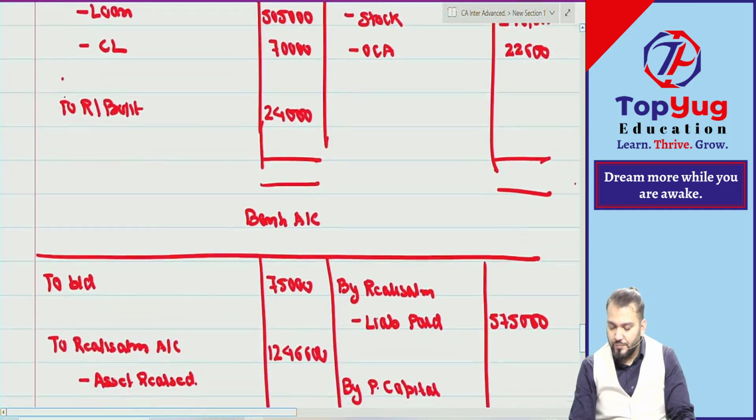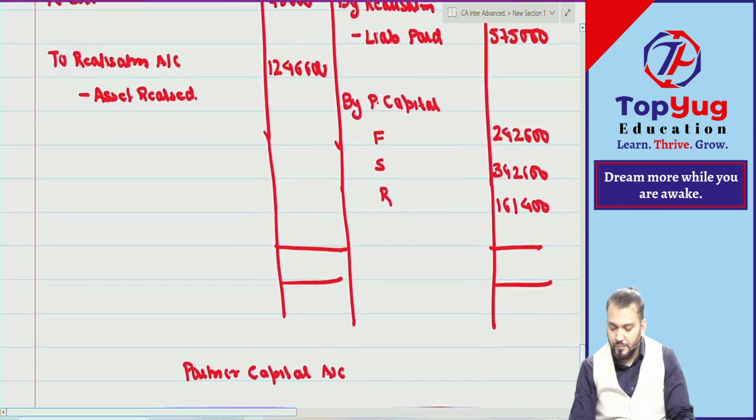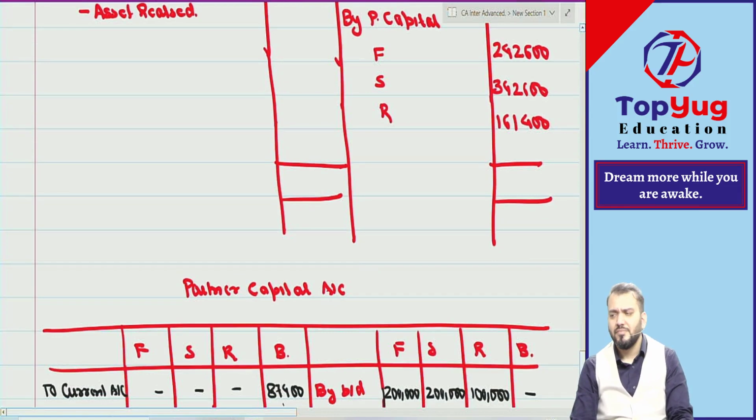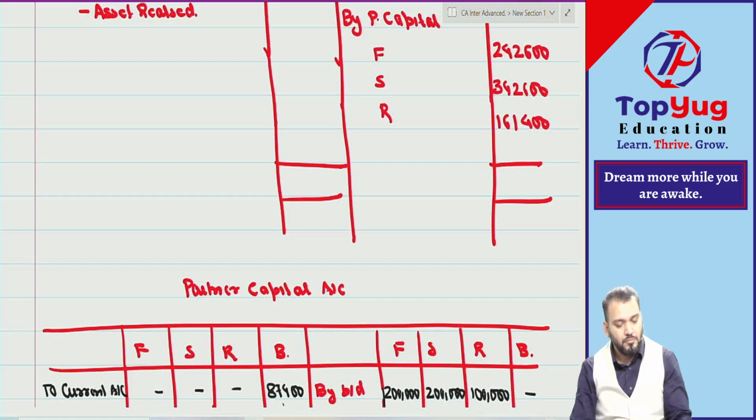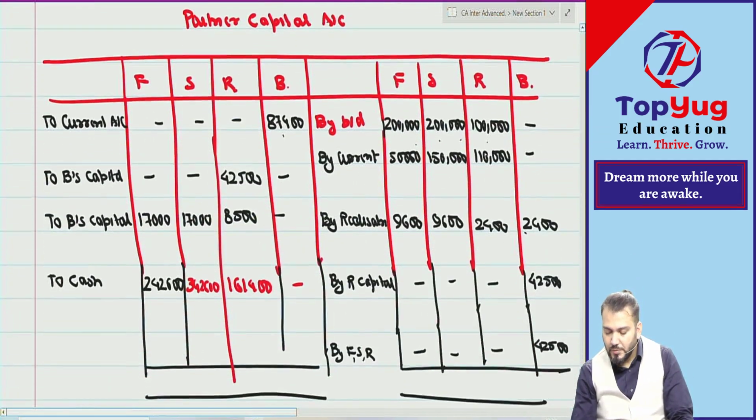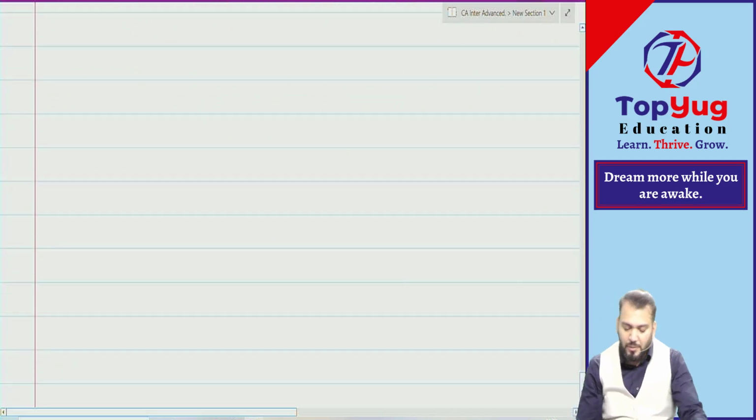Have you understood? Simple. But we will prepare one working note.